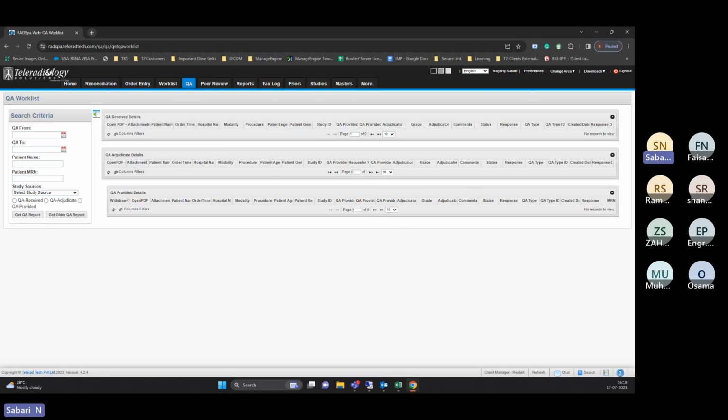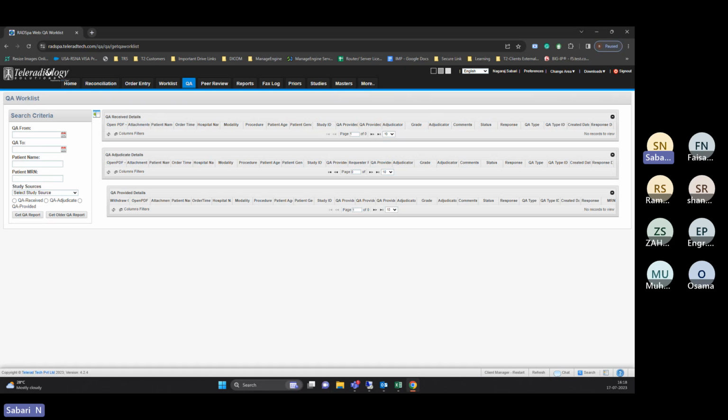Every year when their increment is coming, we need to give a rating on the quality of their work: how the person is performing, how many tickets he was attending, how many tickets are closed, how he is proactively learning, or whether he is depending on somebody else. Based on that, we give a rating of 3, 4, 5 to our team members. The same thing will be for the radiologist also.